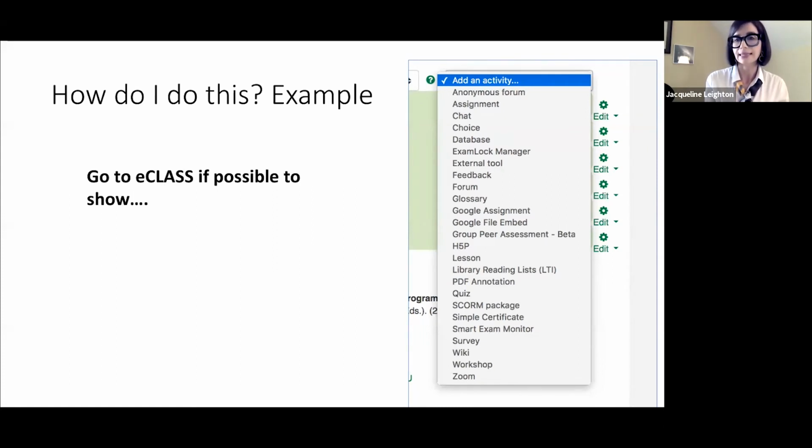You would add an activity, and the activity would be a quiz. So you would go to your eClass, add a quiz, and from there you can begin to create a number of different features. This is where I think it might be better if I stop sharing and show you what I've done.